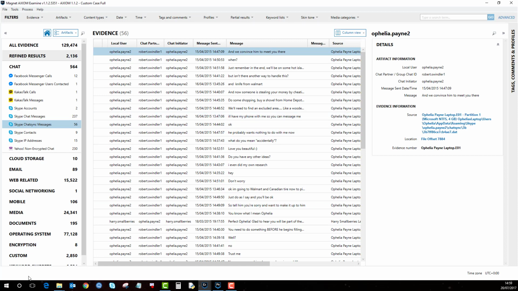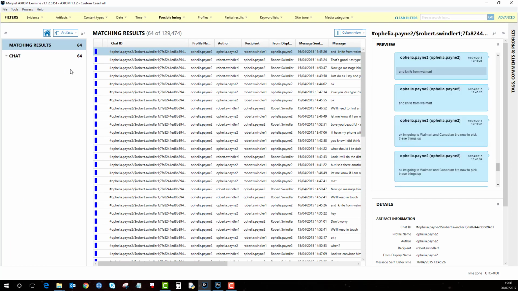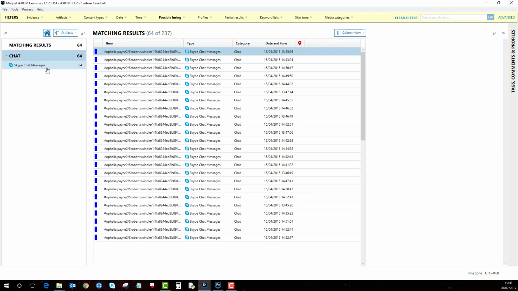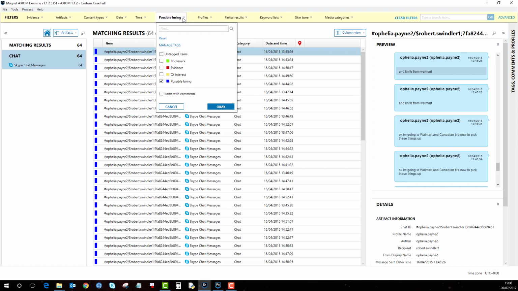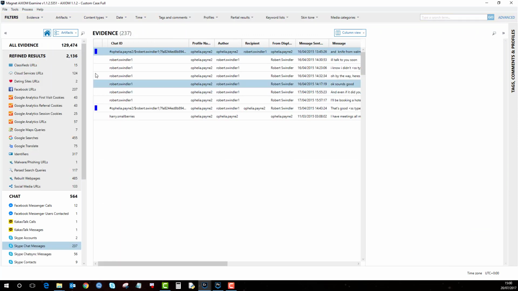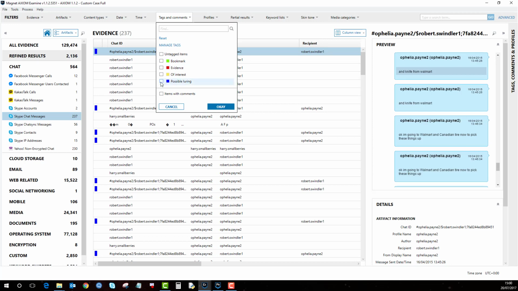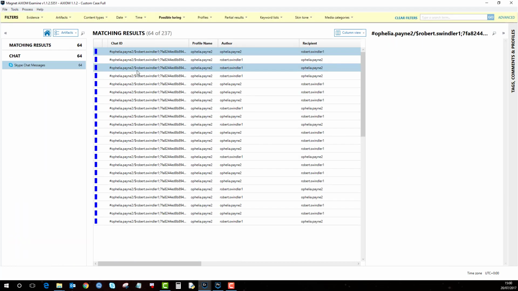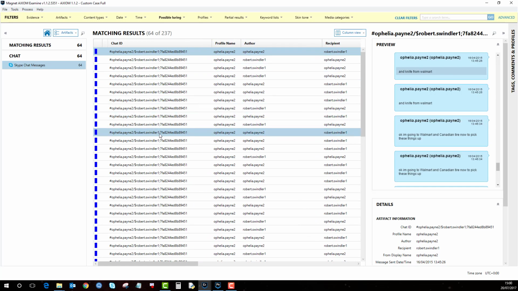Obviously I've already processed this, so that message won't come up, but if you need to view them again, if you just go on tags and comments and then click on the possible luring, it will straight away produce the chat results which it has identified as being of a luring nature. So if I just turn that off again, obviously at the start the chat we had was 564. Straight away, as an examiner, I can just apply this tag and quickly review the conversations that are of a grooming nature.